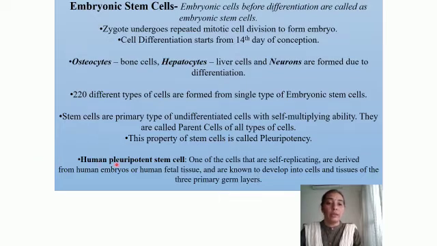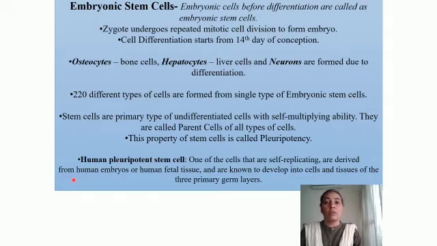Human pluripotent stem cells are cells that are self-replicating, derived from human embryos or human fetal tissue, and known to develop into cells and tissues of the three primary germ layers. So they are referred to as human pluripotent stem cells. From this definition, it is very clear that embryonic stem cells are undifferentiated, they have the property of self-replicating, and they are derived from the human embryo.